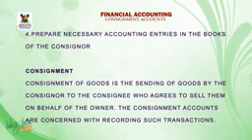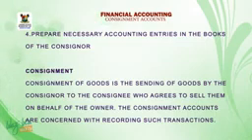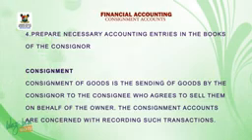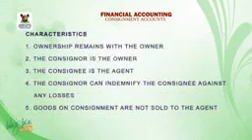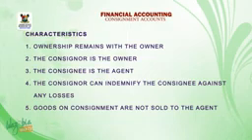Consignment. Consignment of goods is the sending of goods by the consignor to the consignee, who agrees to sell them on behalf of the owner. The consignment accounts are concerned with recording such transactions. Characteristics: 1. Ownership remains with the owner. 2.